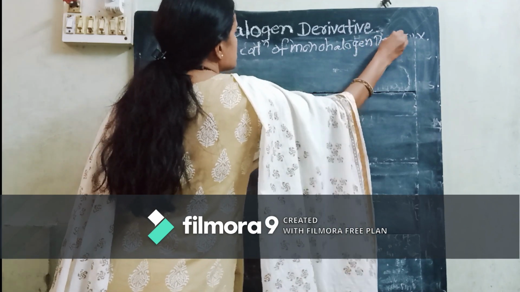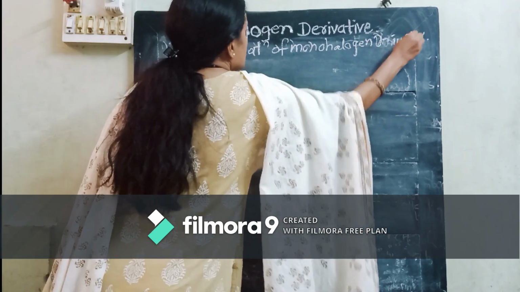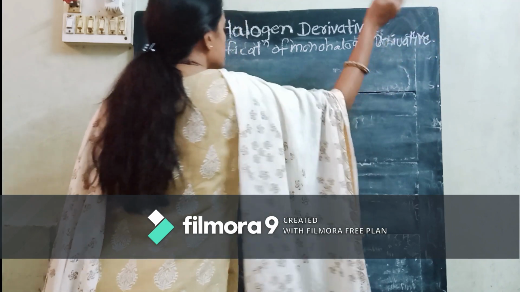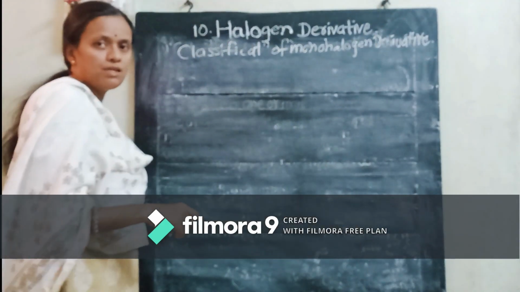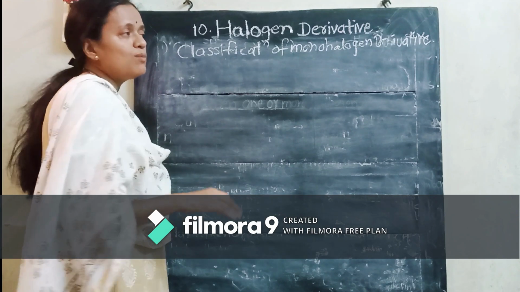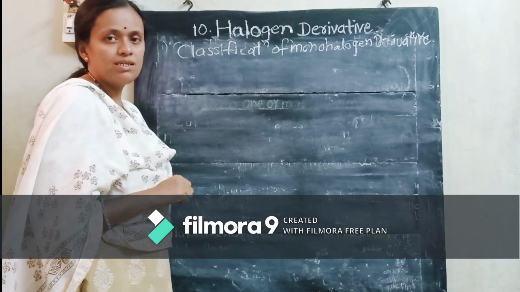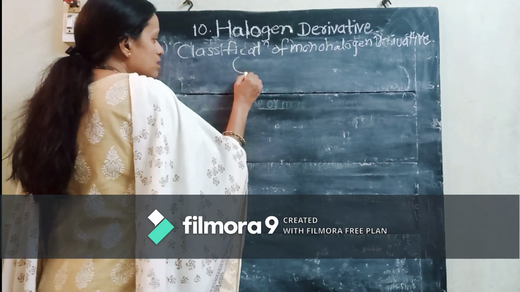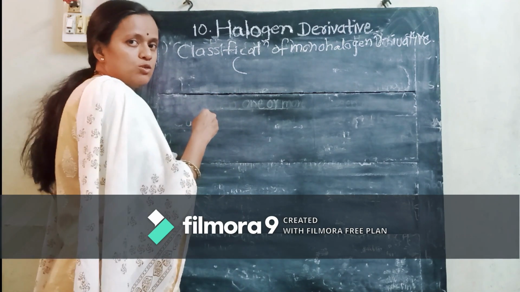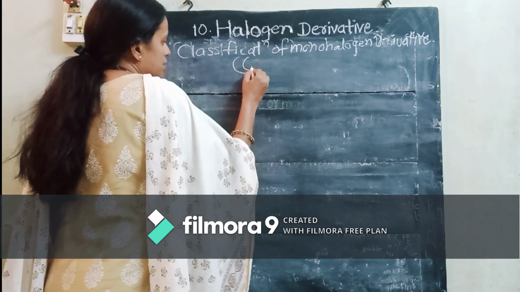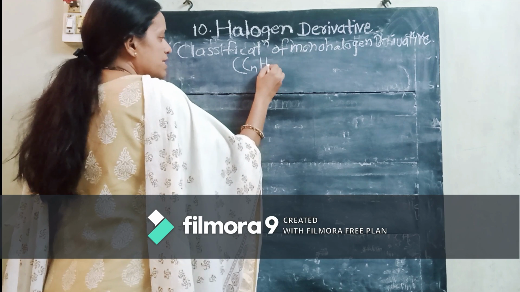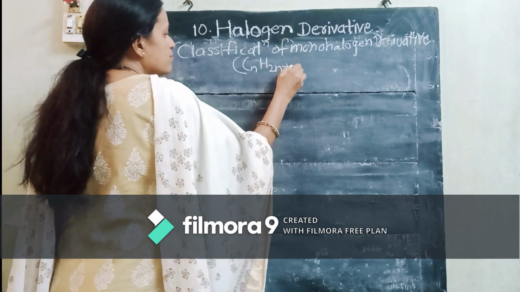Students, we know in last year we have seen the general molecular formula for alkane, isn't it? So what is the general molecular formula for alkane? Do you remember? See, we have written CnH2n+2.